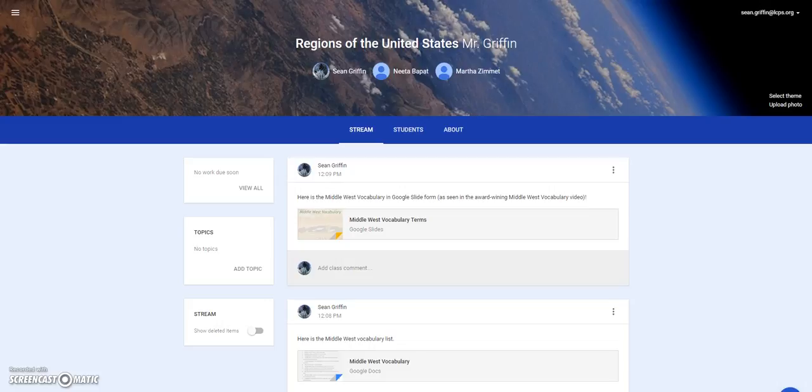This one is on our Middle West vocabulary terms. About a month and a half ago, we did our knowledge rating, where you looked at each of the words from a list of about 40 and rated how well you knew them. And from the results of that, I made a list of 20 words from the Midwest unit.